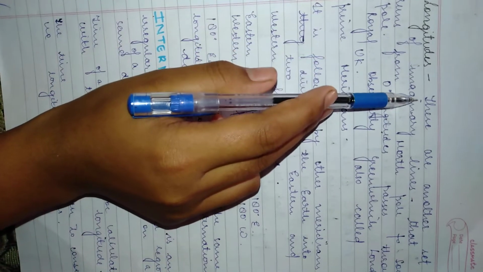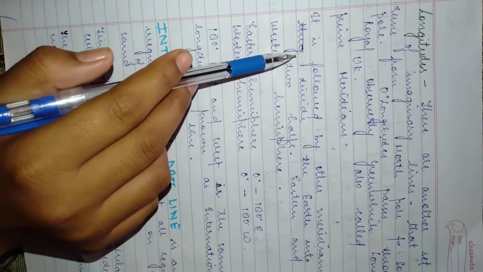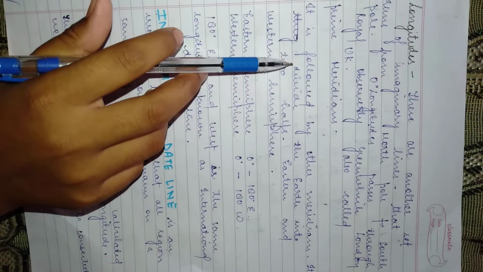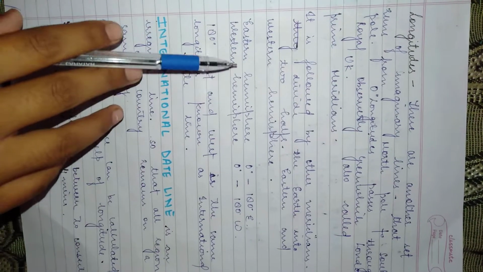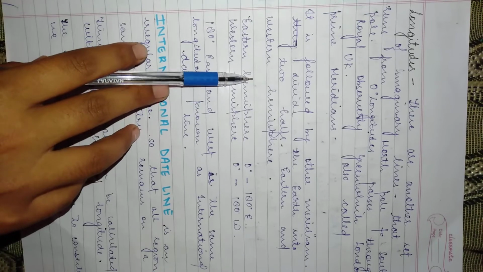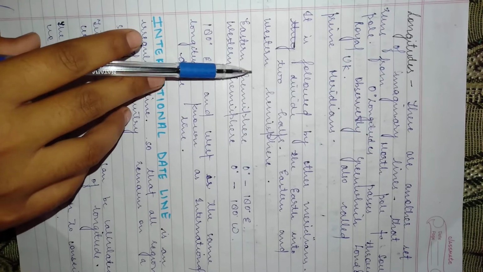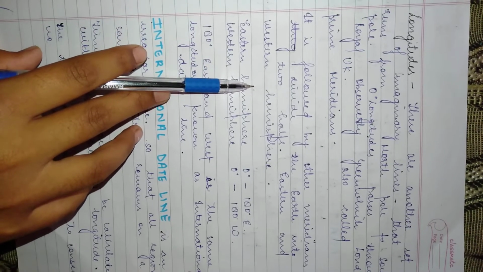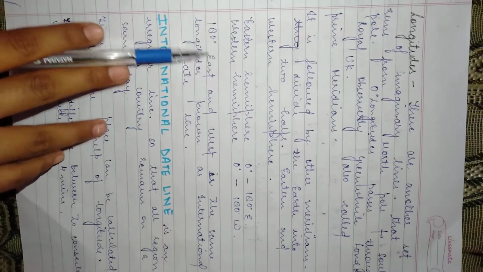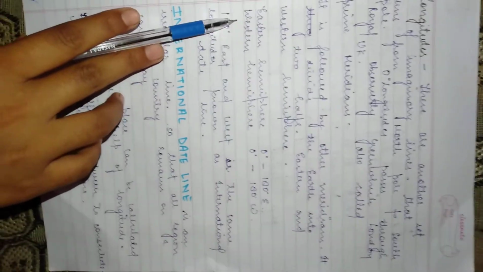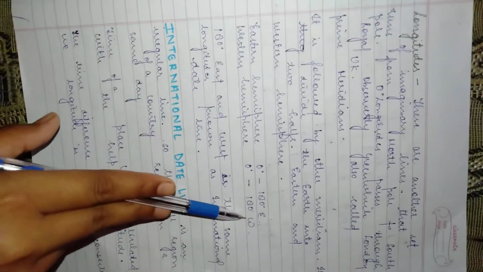Longitude. Another set of lines that runs from North Pole to South Pole are called meridians of longitude. Meridians of longitude join places that have midday at the same time. The longitude that passes through the Royal Observatory Greenwich in England, UK, is called the prime or main meridian. It is numbered as 0 degree. Longitudes are numbered starting with 0 at the prime meridian and follow east, E for east and W for west.